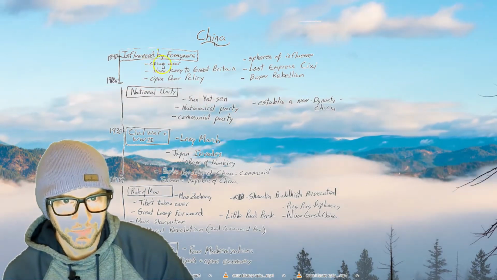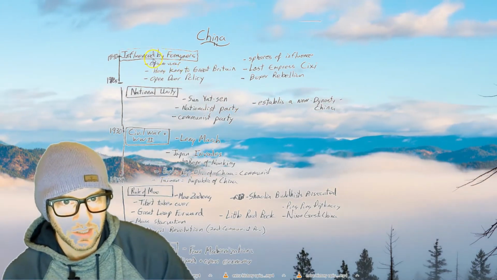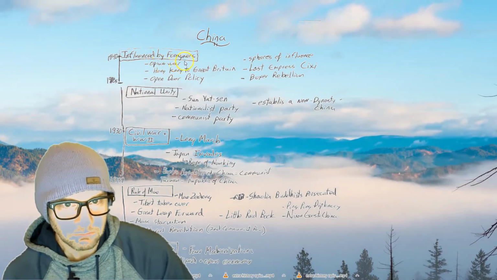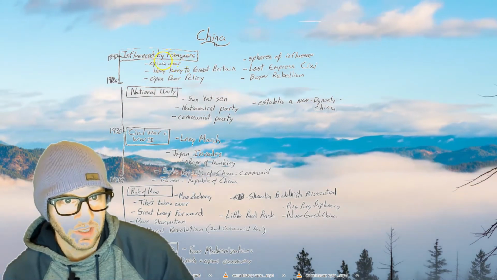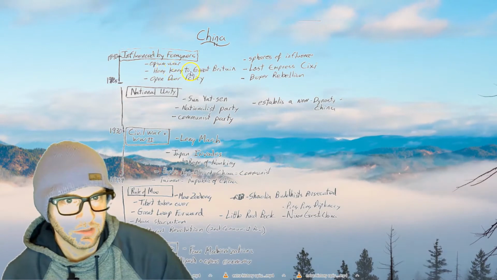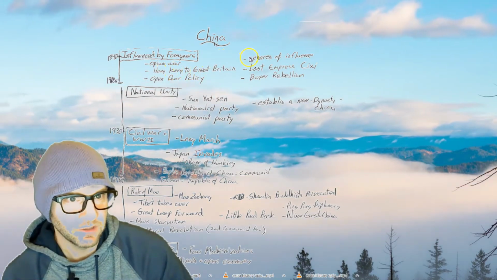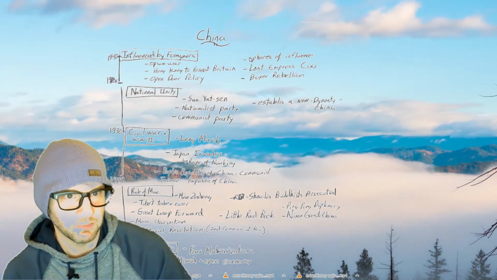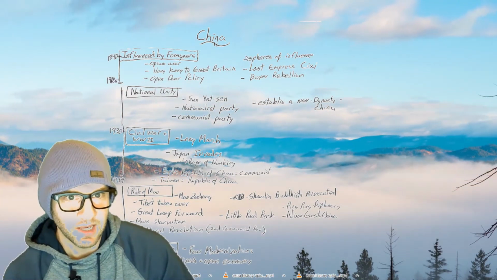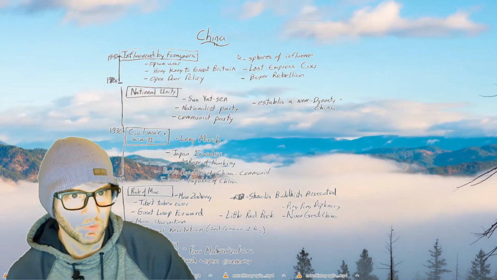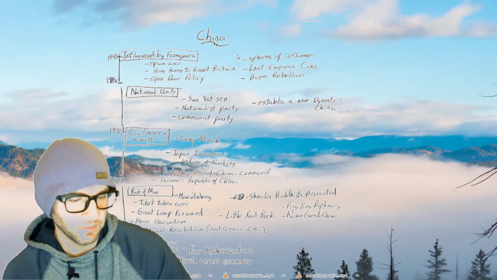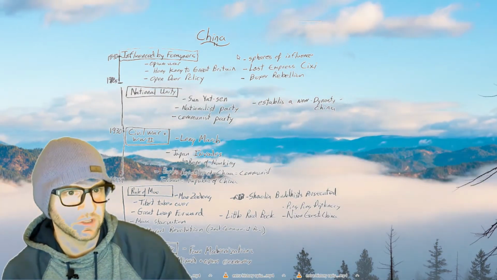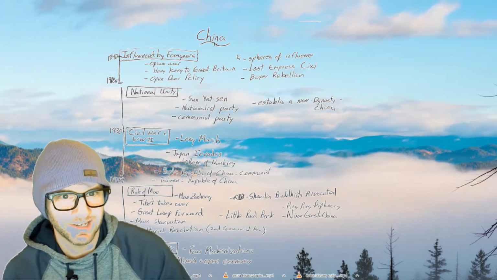So, we see that England goes to war with China over the Opium War. China loses, and Great Britain gets Hong Kong, and they also get a sphere of influence in China, extraterritorial rights where Chinese law doesn't apply to their merchants. And this begins multiple wars where China will be divided up, and five different countries will have spheres in China.